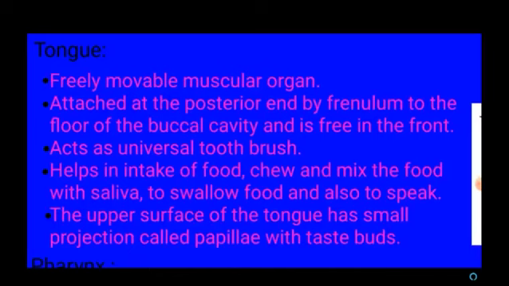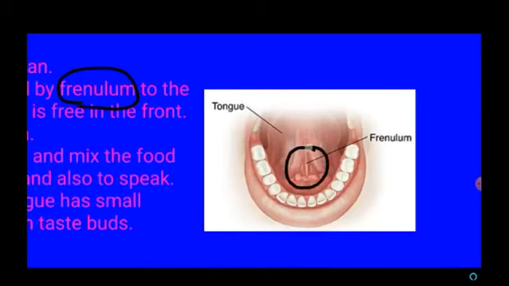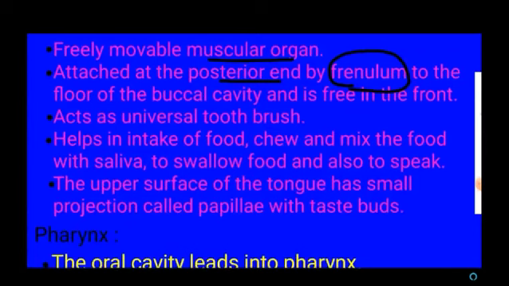So next part is tongue. Tongue is a freely movable muscular organ, and it is attached at the posterior end with the help of a tissue that is called as frenulum. See, this region is called as frenulum, which attaches the tongue at the posterior end, and the anterior end of the tongue is freely movable, and tongue acts as a universal toothbrush.